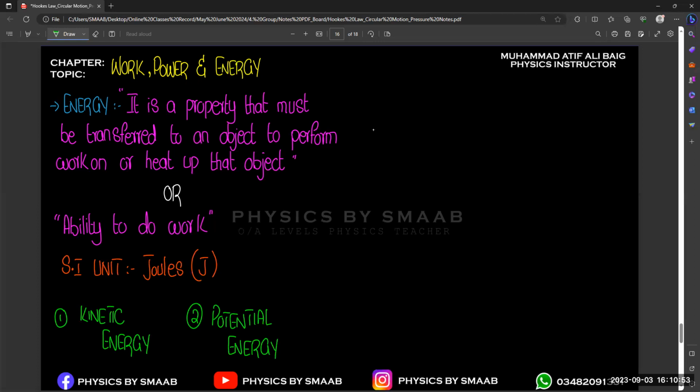So basically, these are the two main categories for energy. And further, we can talk about the individual types of energy like mechanical energy, heat energy, thermal energy.